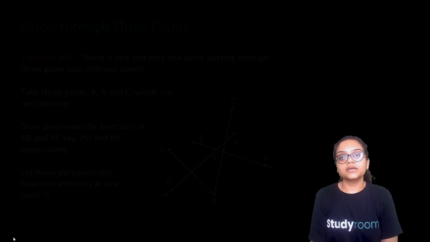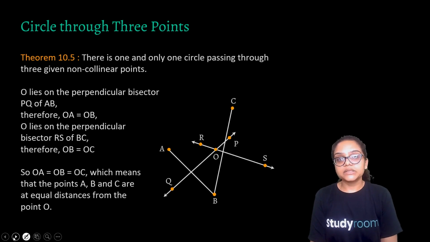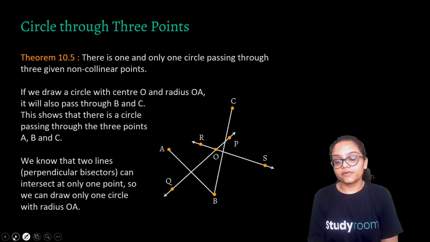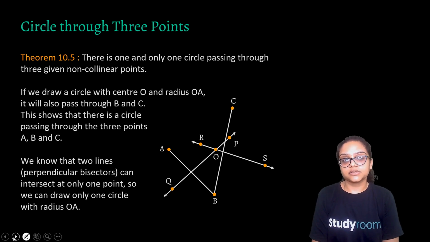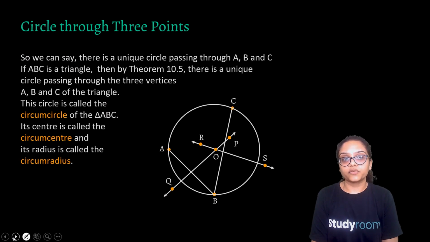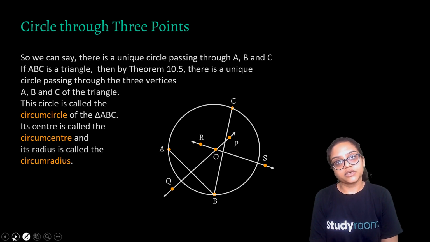Because we already know that the chord is bisected by the center line. Correct? So by that we have proved that if we have 3 points which are non-collinear, then only one circle is possible. Now, keep this theorem in mind and how we have created this circle, because various questions are asked from this. So we can say that there's a unique circle passing through ABC, and if ABC is a triangle, then by theorem 10.5 there's a unique circle passing through the 3 vertices.